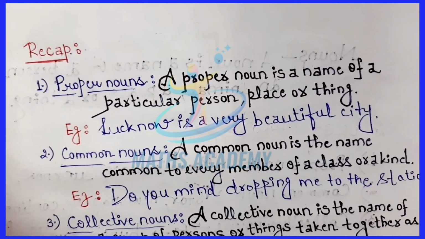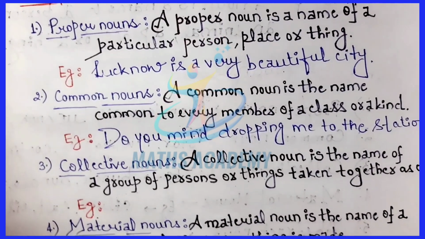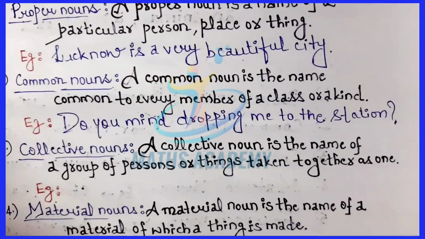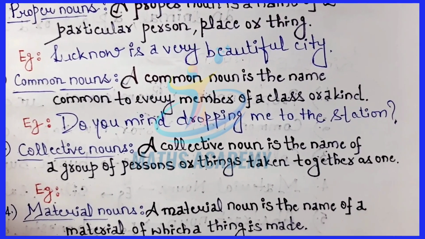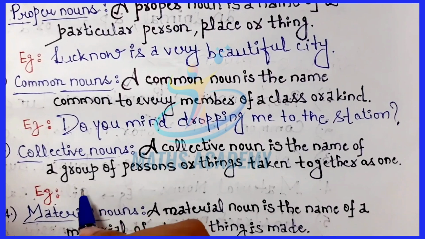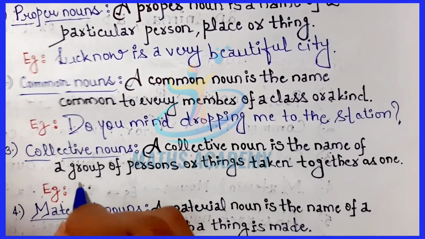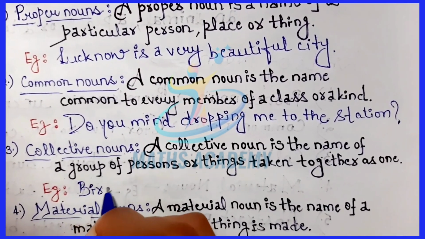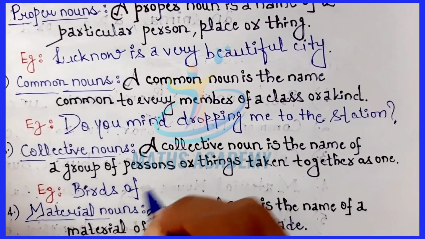Next is the collective noun. A collective noun is the name of a group of persons or things taken together as one. Example: birds of the same feather flock together.